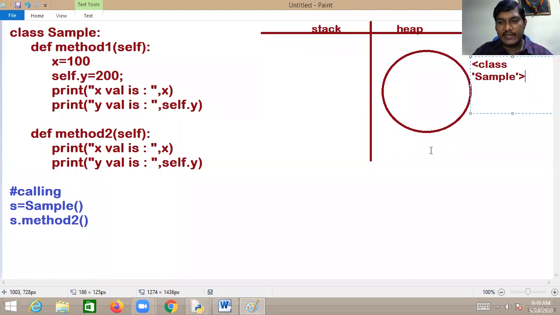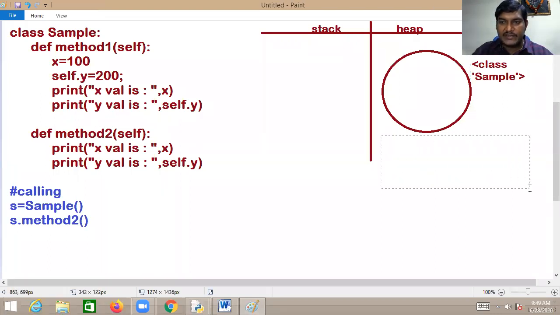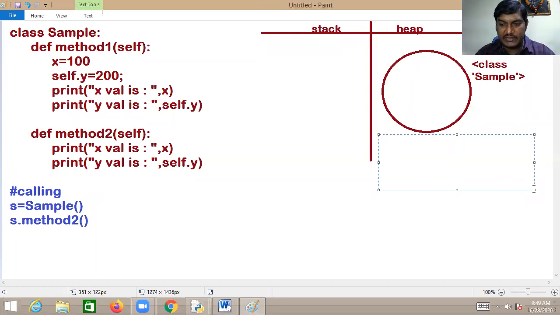Sample object is created, done. But whenever an object is created, for every object, the Python virtual machine will provide a unique identity. That is what __main__.Sample object at some hash code, 1, 2, 3, 4, 5.